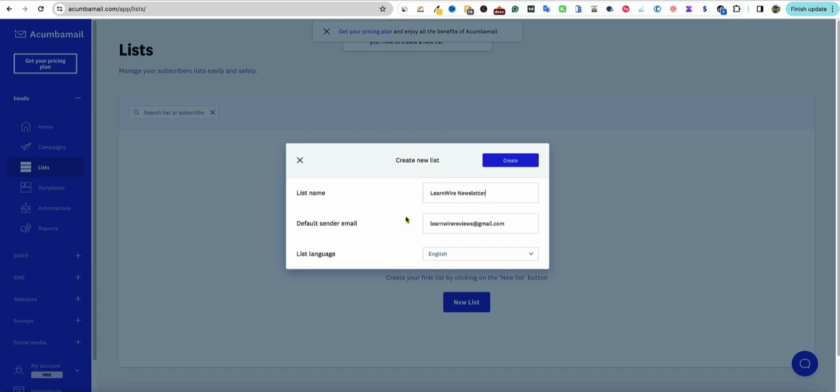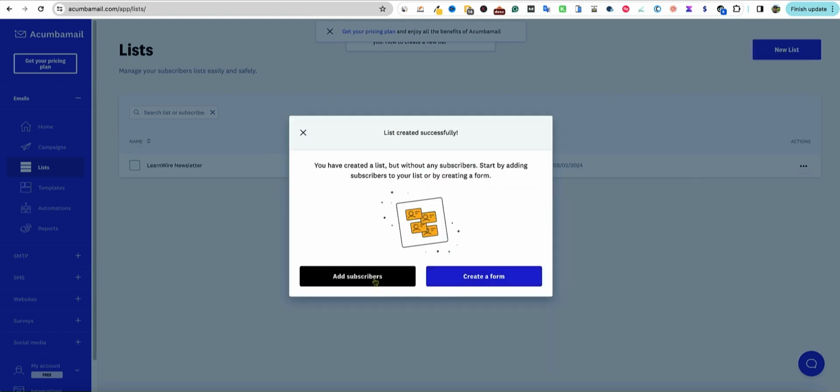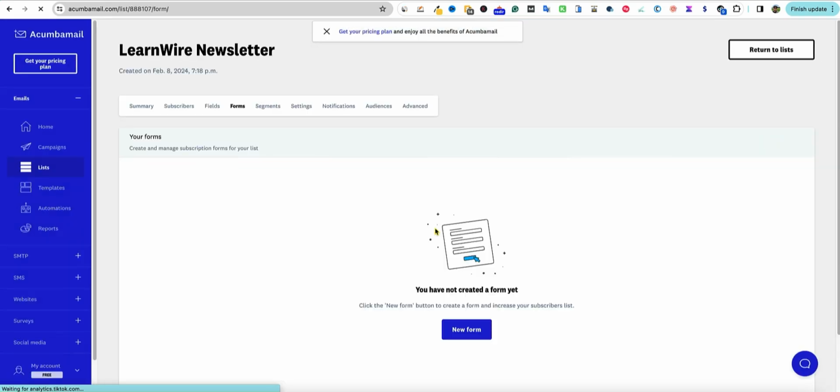And so if you're using this more in a newsletter type of way, where you're sending out 1 email to your list per week or per month even, or every 2 weeks, then this would be a great tool for that. So I'm going to go ahead and just create this list right over here. You can add subscribers. You can create a form right over here, so let's click on create form real quick and see how easy that is.